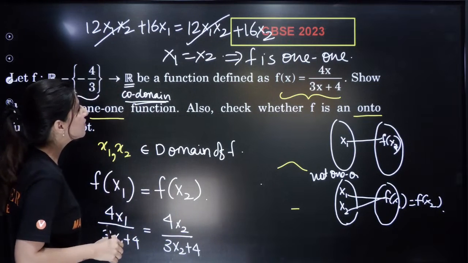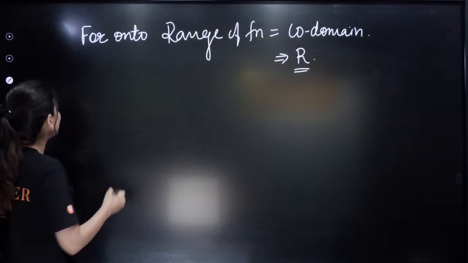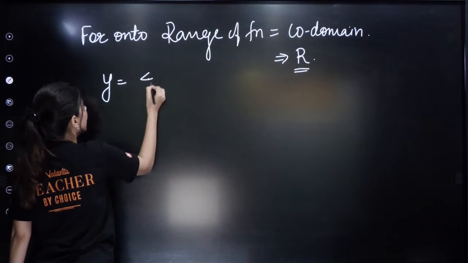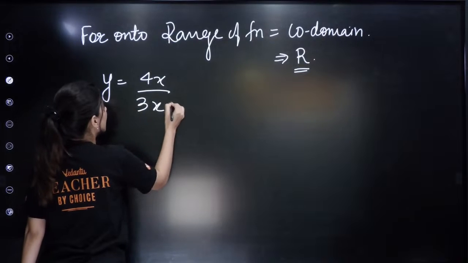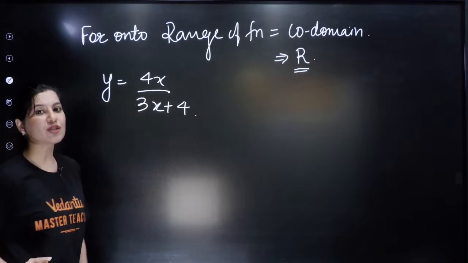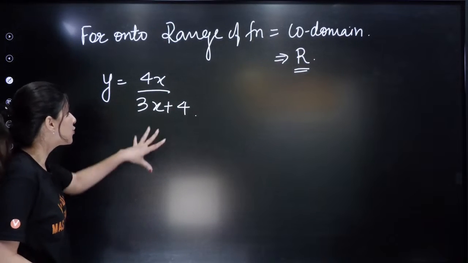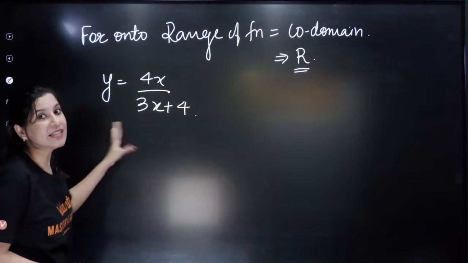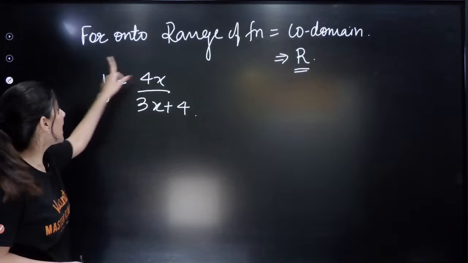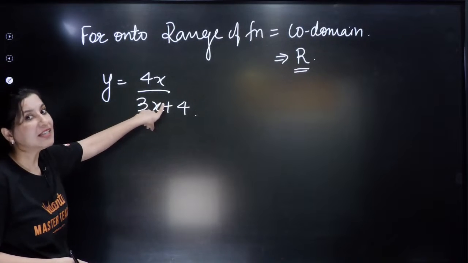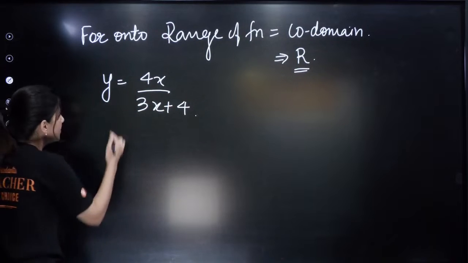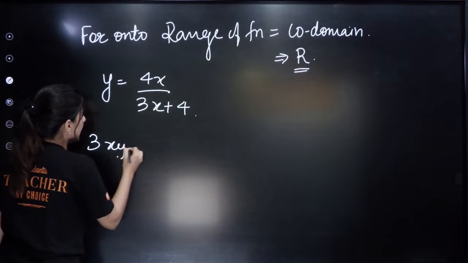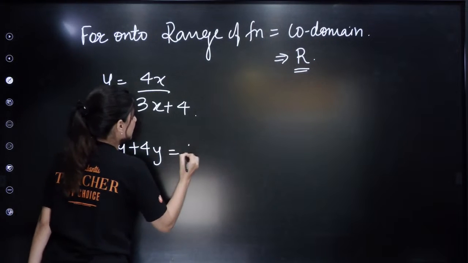Okay, let us have this function y equals 4x upon 3x plus 4. How to calculate the range of this function? Who is going to tell me? By cross multiplying and calculating the value of x in terms of y. Over here, y is given in terms of x, but we will cross multiply. So 3xy plus 4y is equal to 4x.